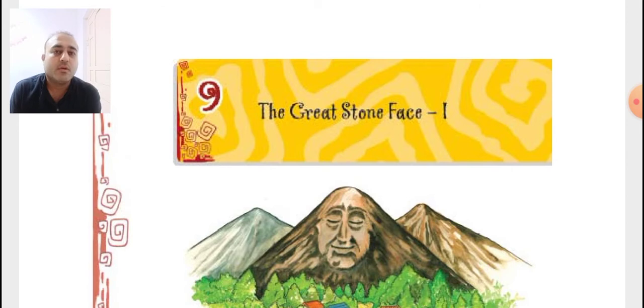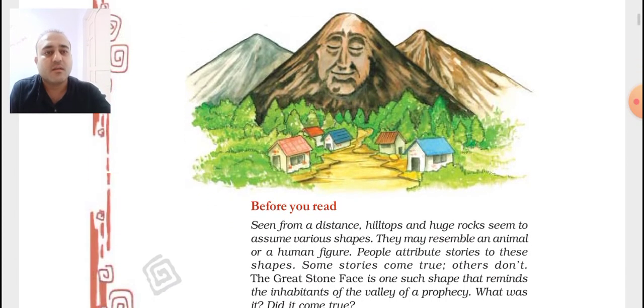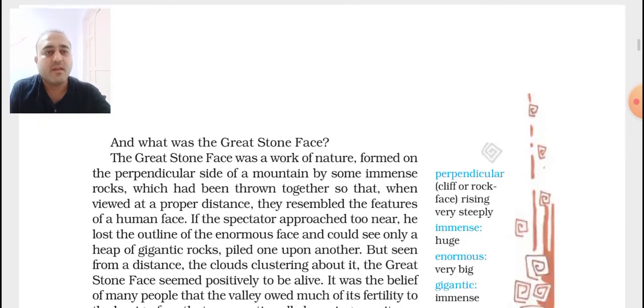In the first part I had already given you the introduction and explained the whole chapter in brief in the form of a summary. Today we'll start with the explanation of the chapter, that is, line by line explanation. As you can see, this chapter is divided into two parts.